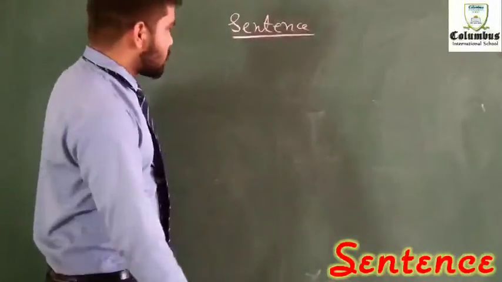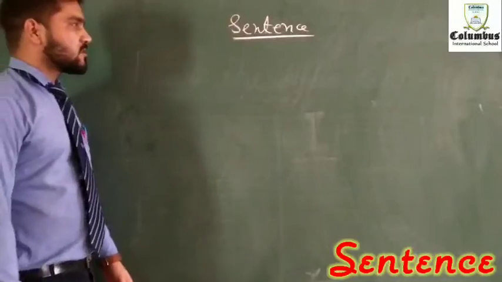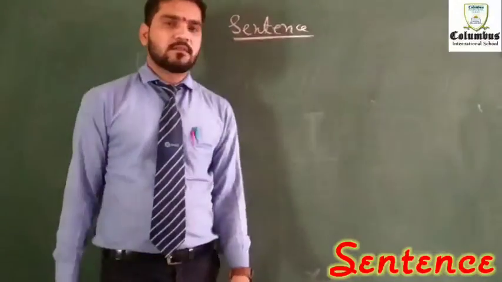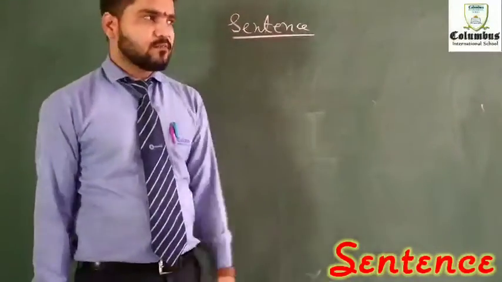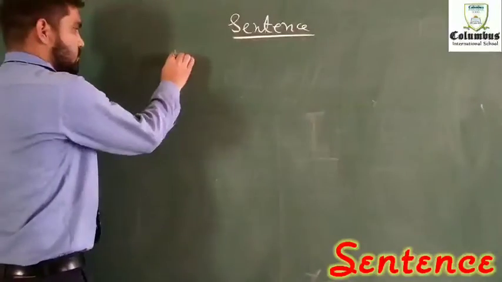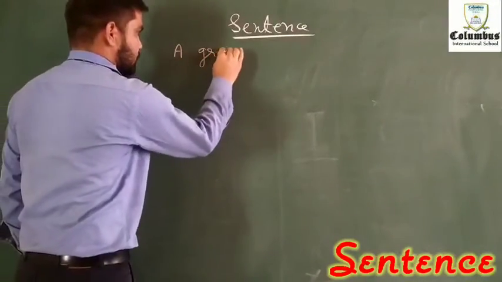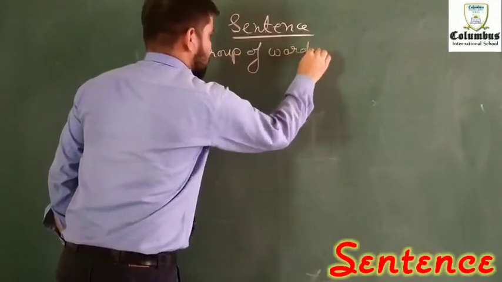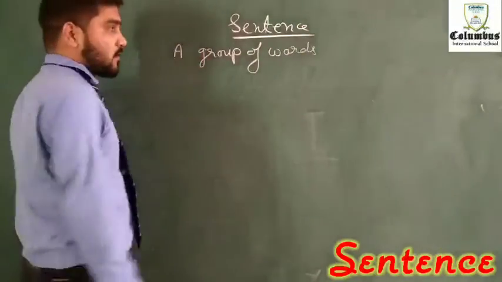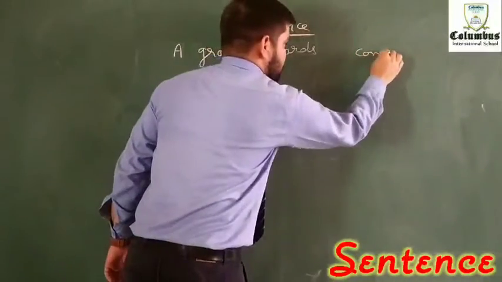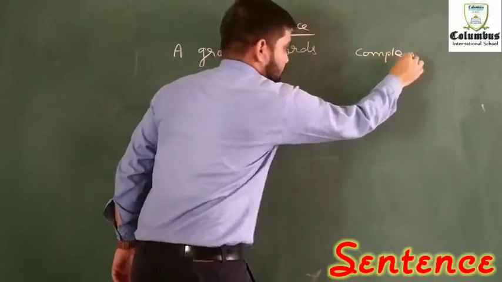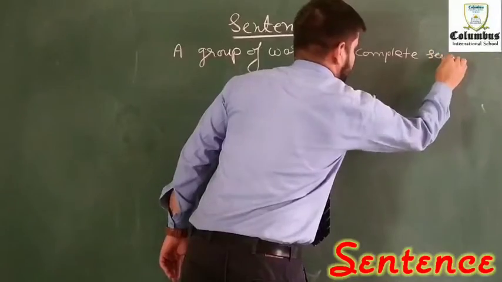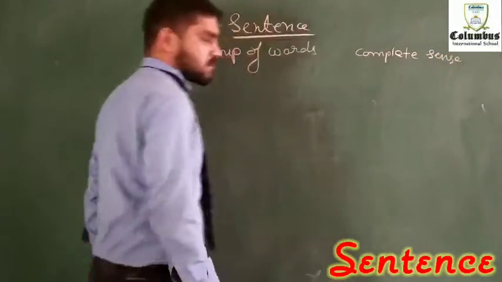Right? So, as you can see, the title of today's topic is sentence, and the very simple definition is a group of words having a complete sense.